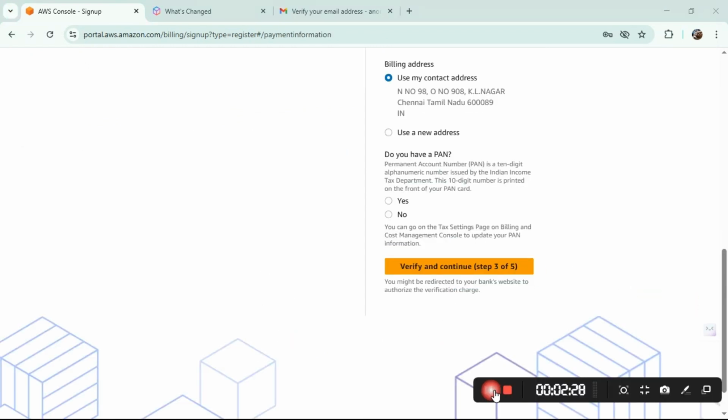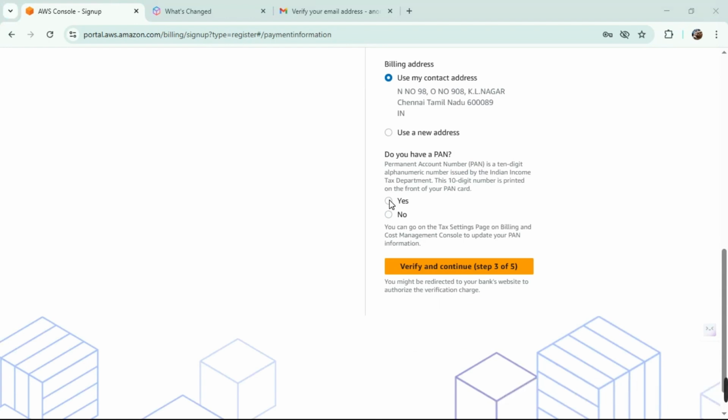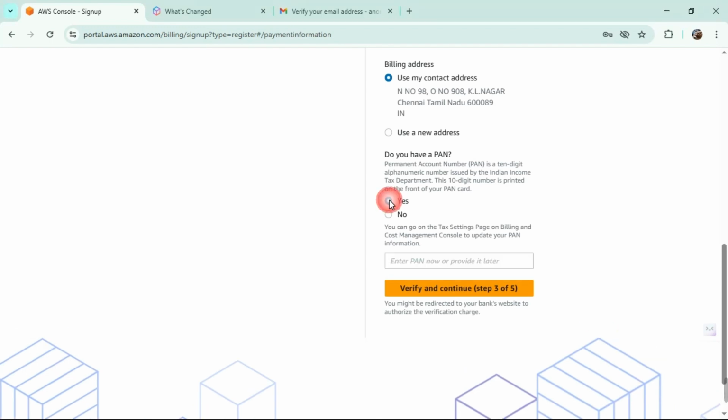Yeah, and I have entered all the details. I can't be showing my CV and all. They are actually real. And since I have a PAN card, I can't be showing it. It will be 5 letters, 4 numbers, and 1 letter at the end, totally 10 characters.